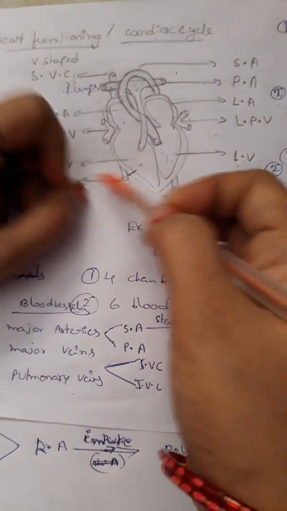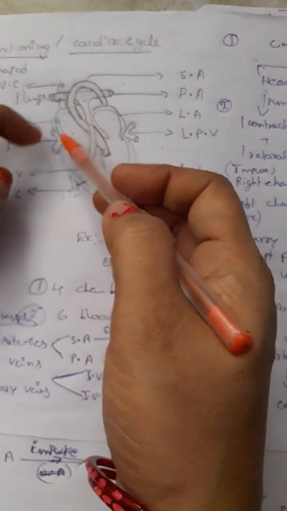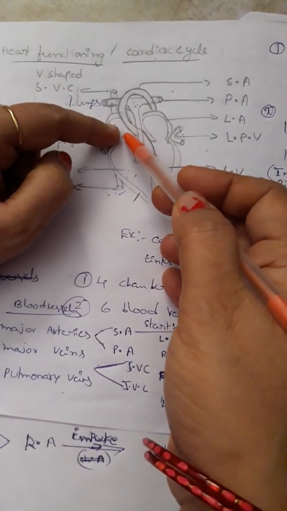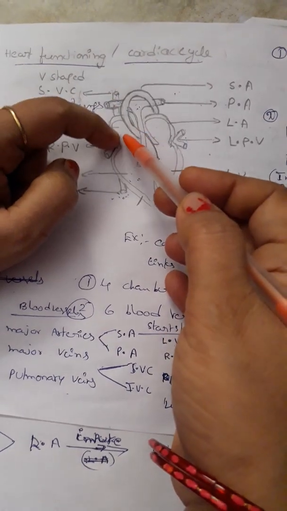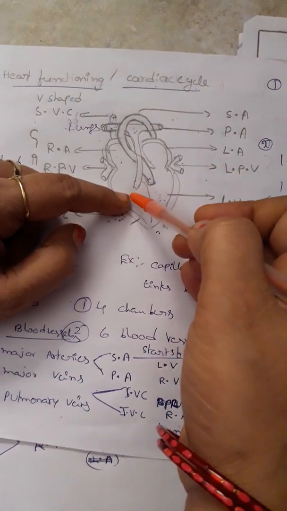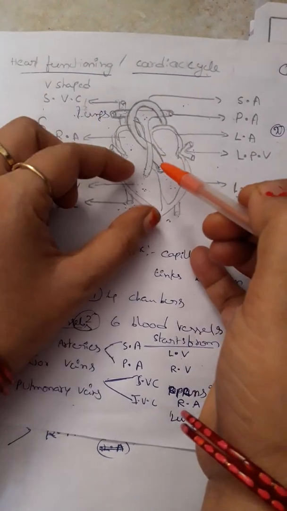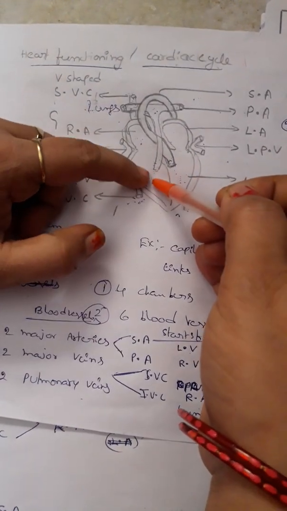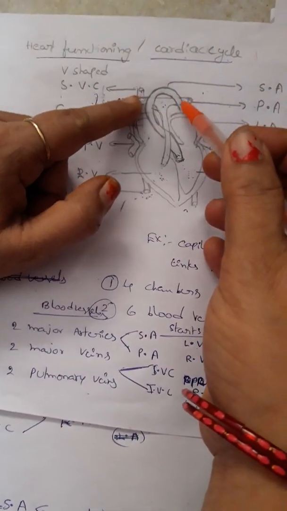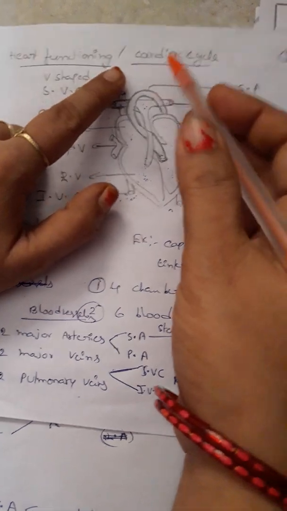As I am starting from the first, how does the cycle start? Let us first take the impure blood. The impure blood is collected by the inferior vena cava and superior vena cava, and opens into the right auricle. The right chamber is filled, and when it contracts, the blood comes into the right ventricle. From the right ventricle, the artery is the pulmonary artery. When the ventricle contracts, the blood present in the right ventricle flows into the pulmonary artery, and from the pulmonary artery the impure blood goes to the lungs.